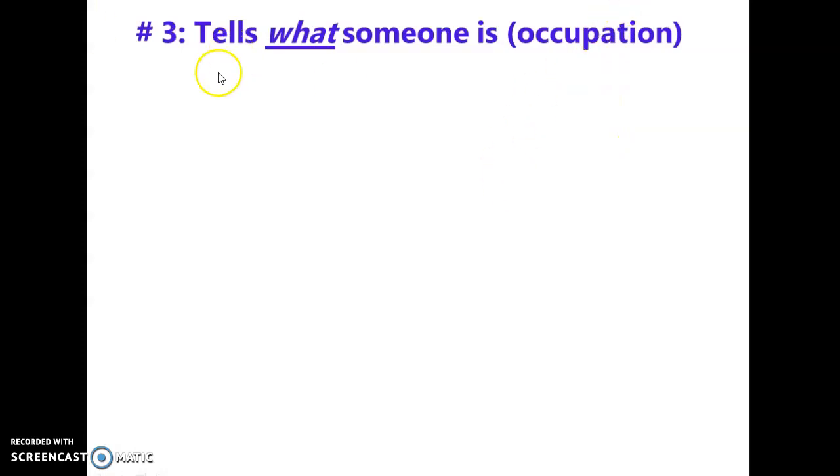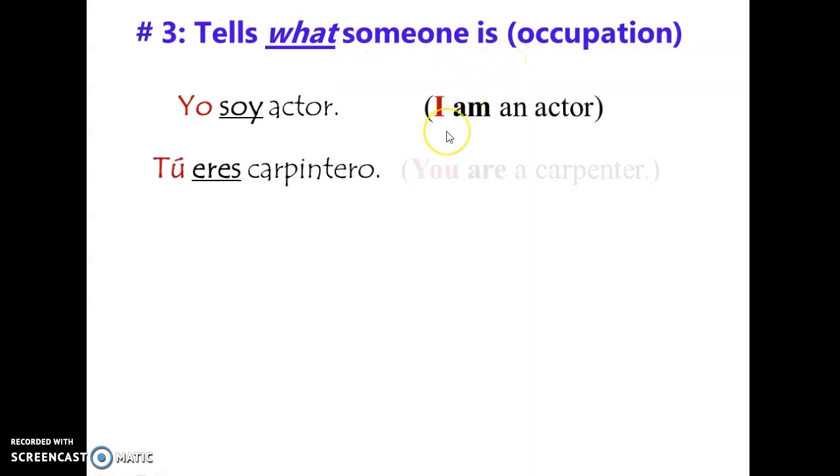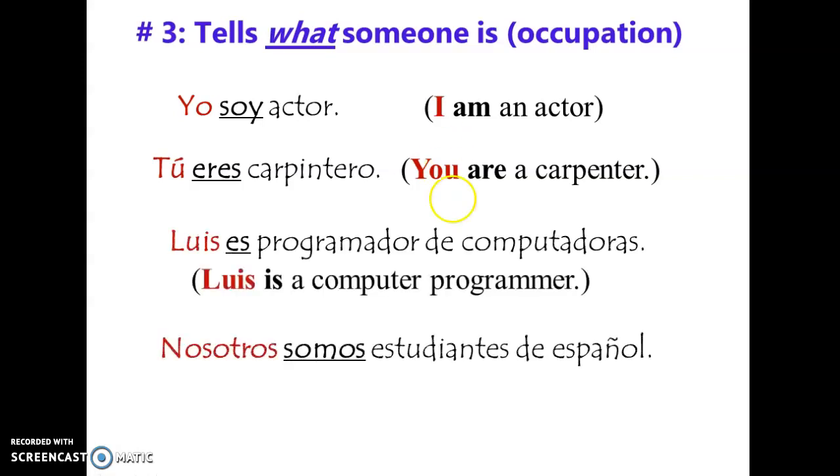Third rule, it's about occupation. Okay, so any occupation that we have, like a permanent one or what we are right now, is included in this category. Soy actor. Tú eres carpintero. Luis es programador de computadoras. Nosotros somos estudiantes de español.